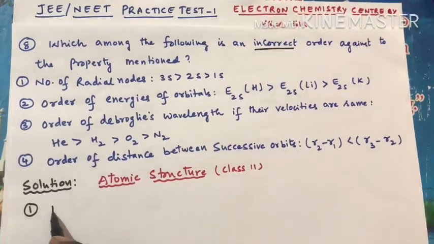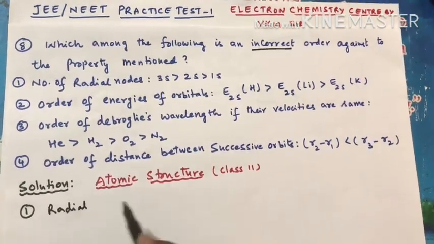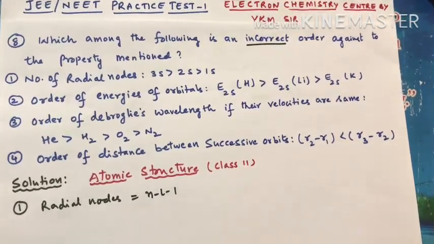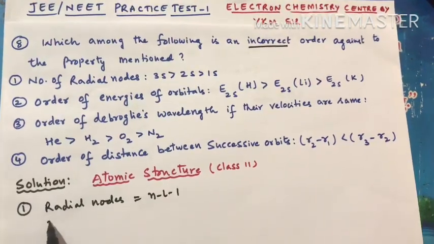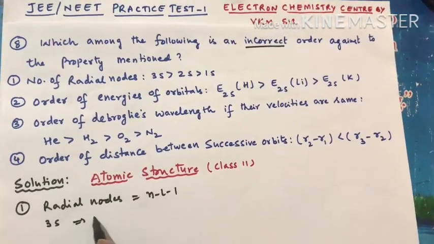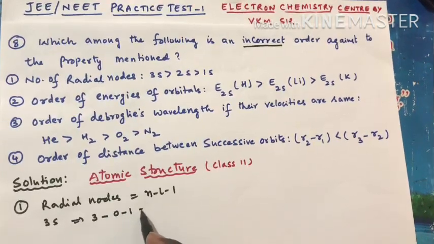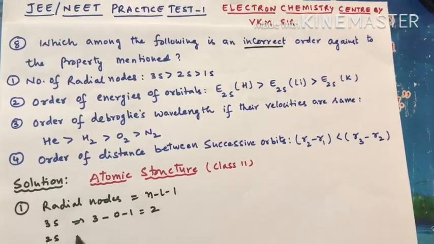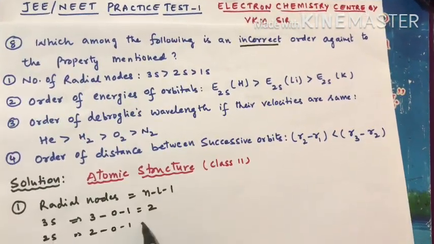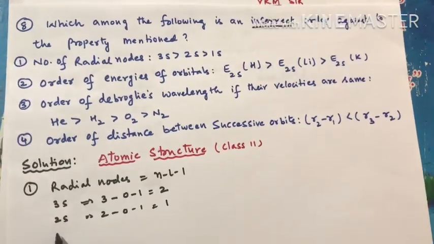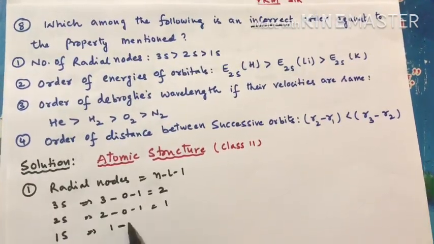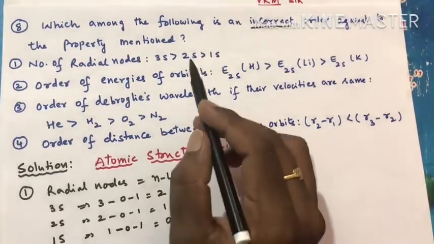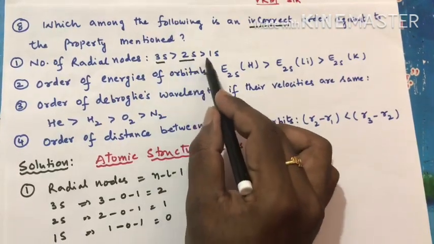Number of radial nodes. See, parallelly we are covering a few concepts also while we are solving the questions. Radial nodes, what is the formula? n minus l minus 1. So what are the orbitals given? 3s: n value is 3, l value 0, minus 1 is equal to 2, right? Now the next orbital, 2s: 2 minus 0 minus 1 is 1. Now the next orbital, 1s: 1 minus 0 minus 1 is 0. So the number of radial nodes order is 3s greater than 2s greater than 1s.